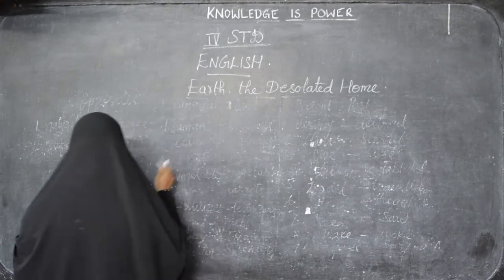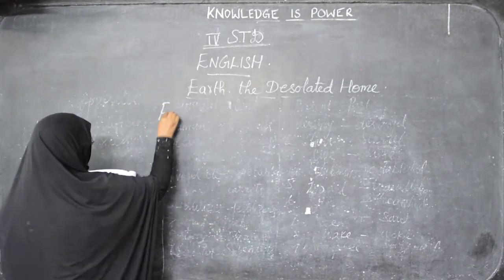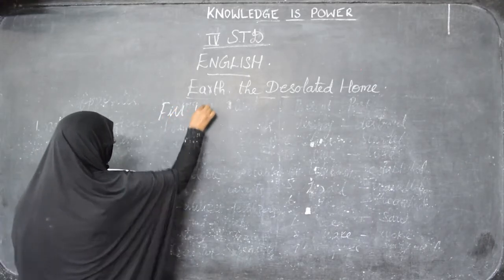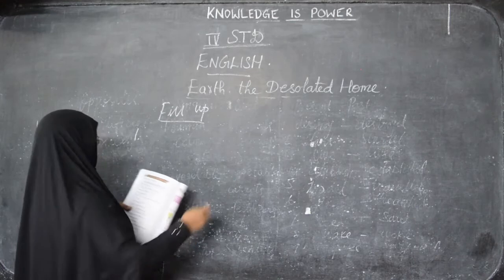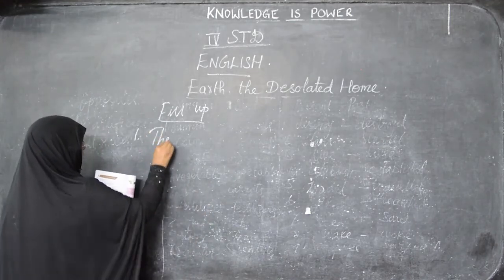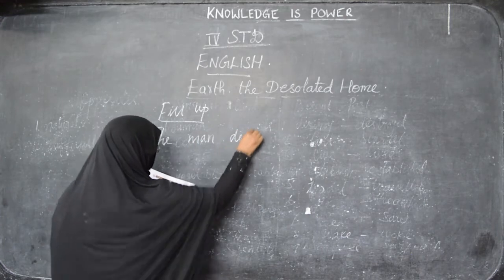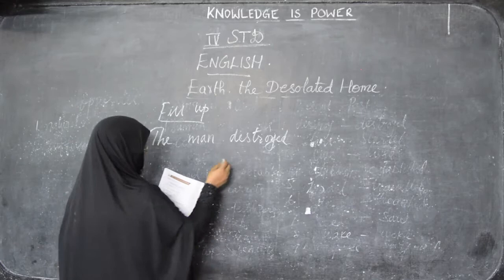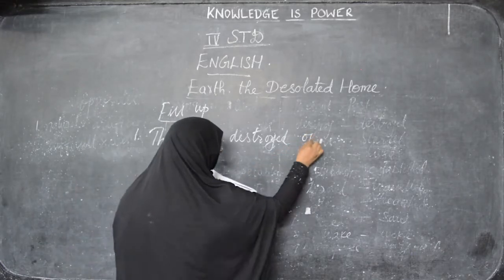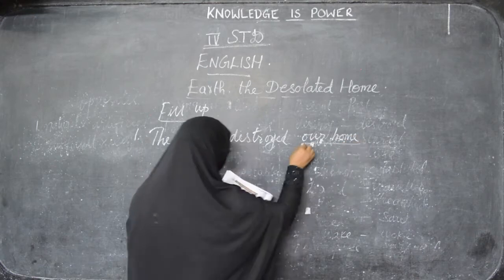Now fill in the blanks from this lesson. First fill up: The man destroyed dash. The man destroyed our home. Our home means Earth, the planet Earth.